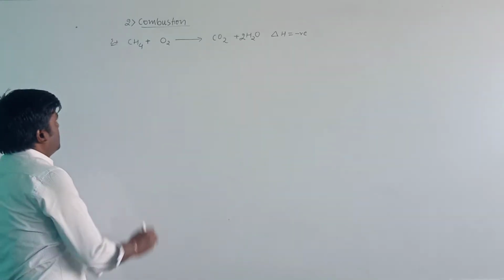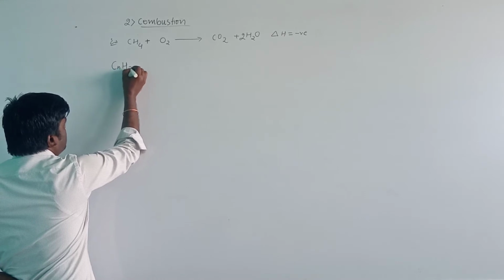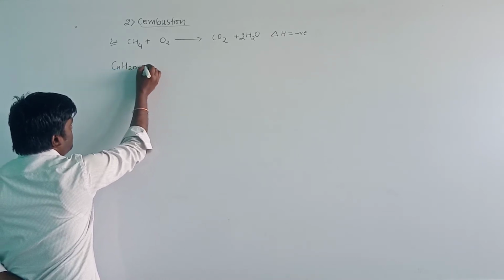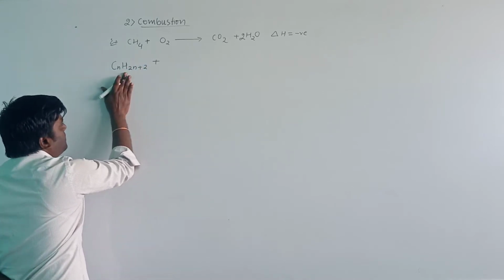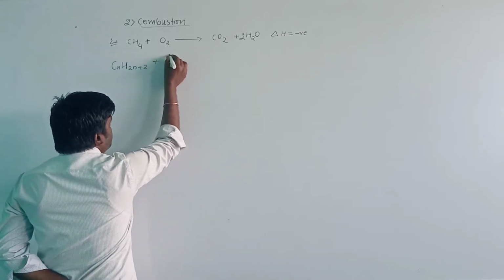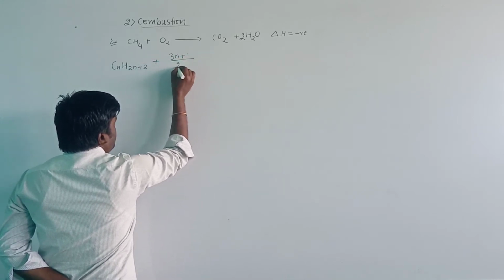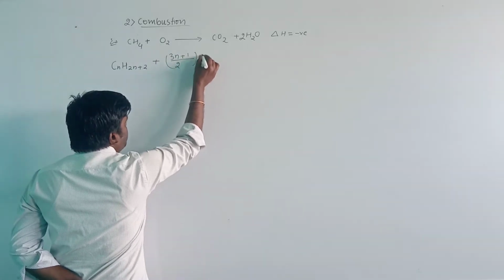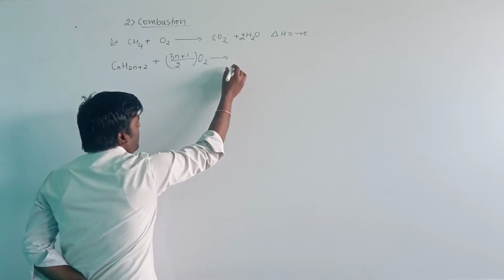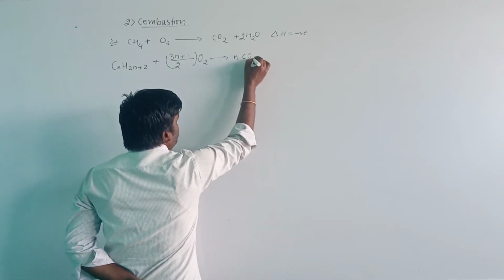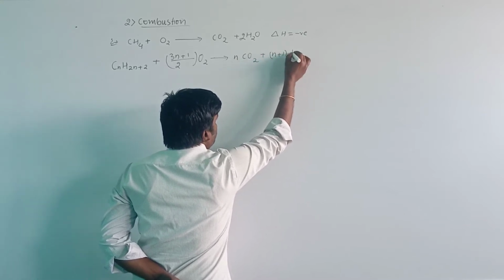Generally, the reaction can be written as CnH2n+2, this is the alkane, plus oxygen. It requires (3n+1)/2 oxygen for burning the alkane, and it will produce n carbon dioxide and (n+1) water molecules.